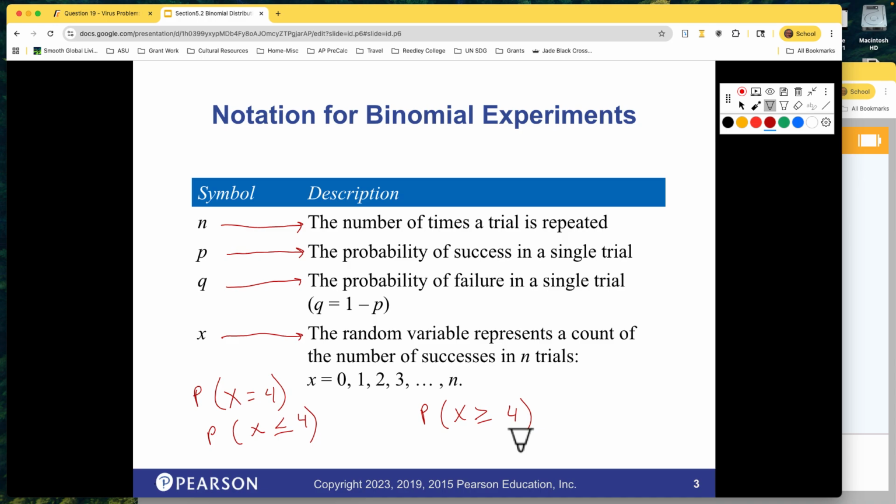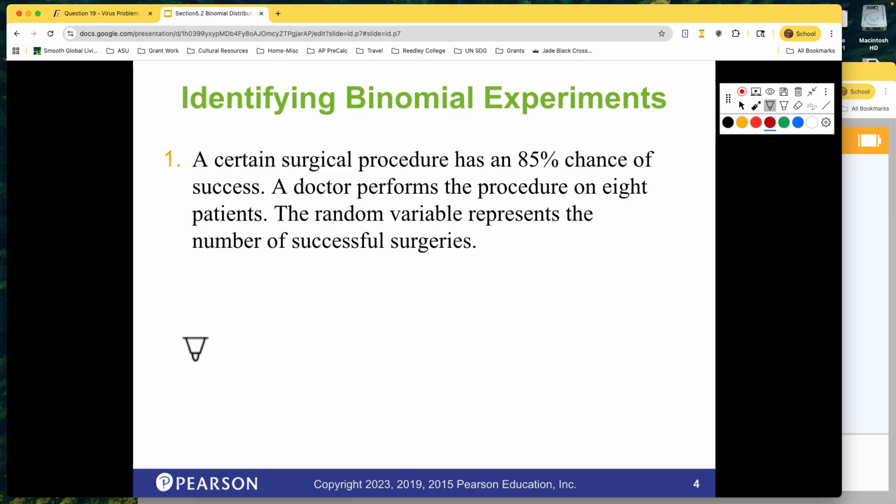Okay, so those are the types of questions we're going to be doing. Once it's set up and we're doing a binomial, we're going to enter P into our calculator. We don't have to enter Q because our calculator knows that Q has to be 1 minus P, so we don't have to enter that. And then in the tool, we'll tell the tool what X is. Okay, so we'll look at a couple examples.